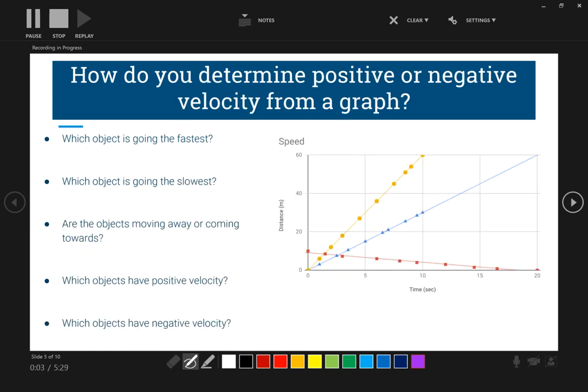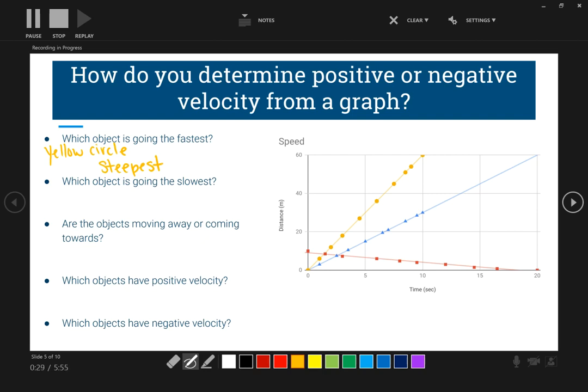How do you determine whether something has positive or negative velocity from a graph? So first, let's review from before. Which line is going the fastest? Your yellow circle line here is going the fastest because it is the steepest, right? The most up and down, the most vertical.